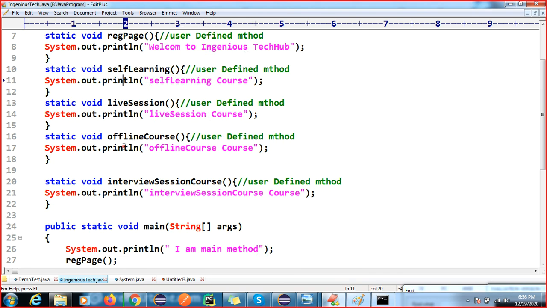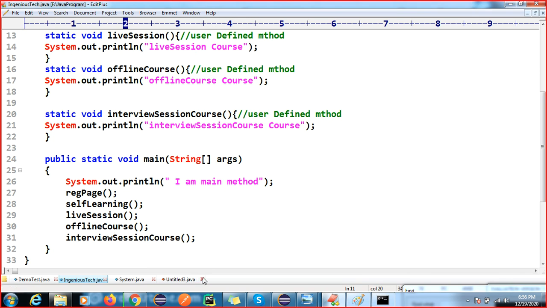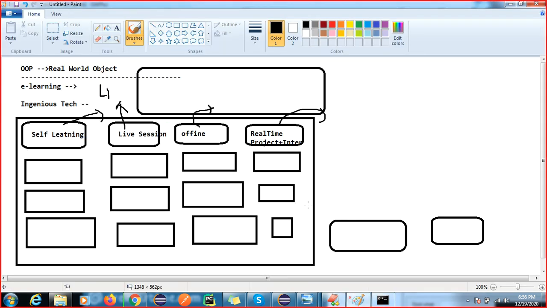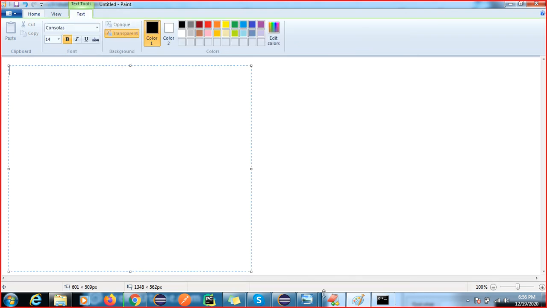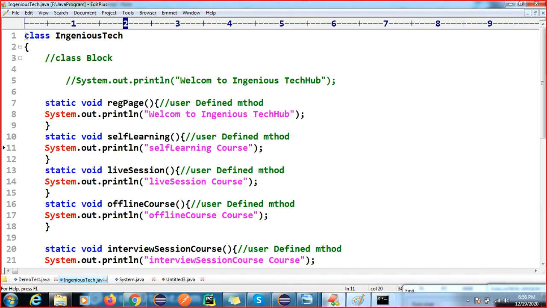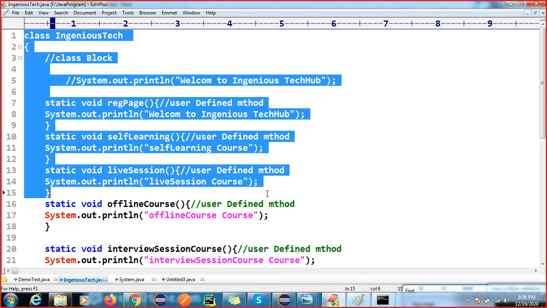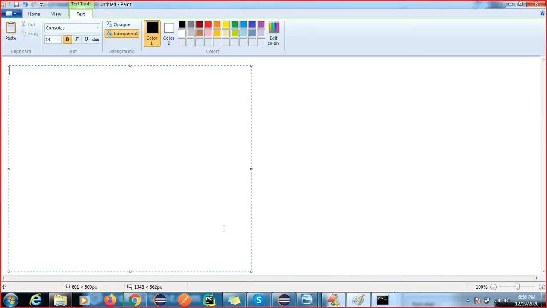So let me copy this code. Again, I will explain how this complete code is working, because we cannot explain it over there. Let me copy till live session, right?